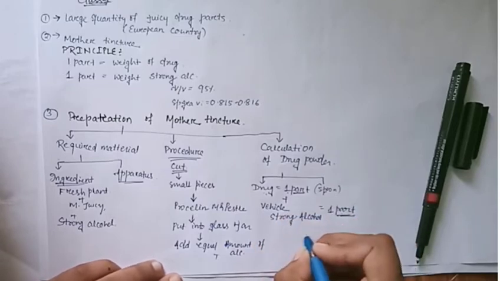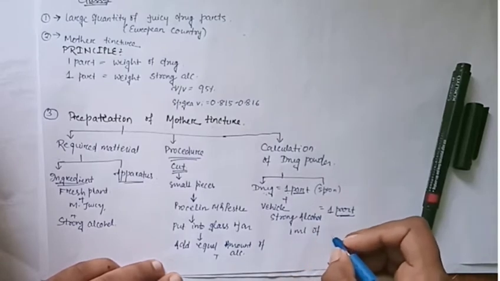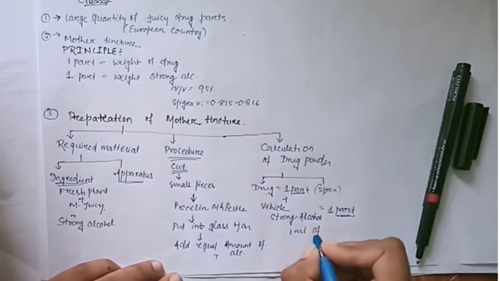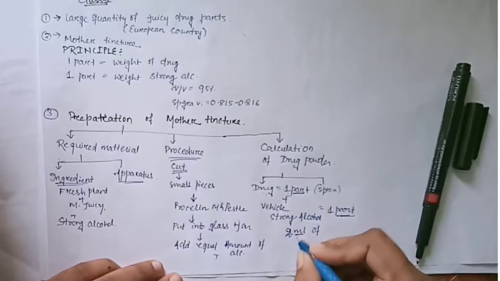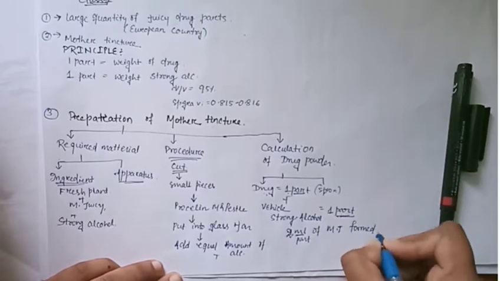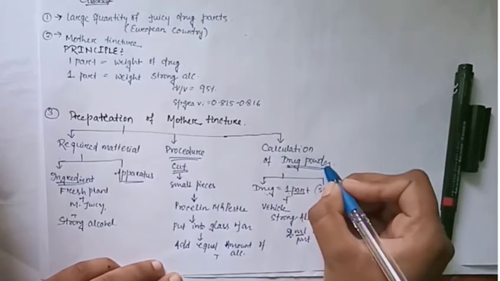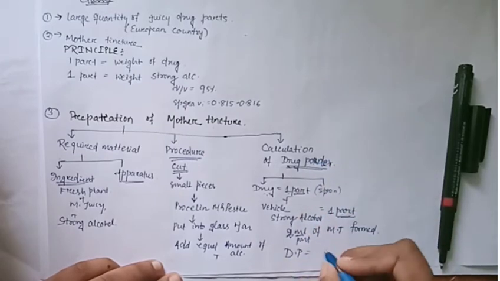Now what do we do? Here 1 ml is not exactly 1 ml, it is 1 part. 1 part plus 1 part is 2 parts, that is 2 ml. So 2 parts of mother tincture are formed. After the formation of the mother tincture, our main thing is drug power, that is DP is equal to 1:2.